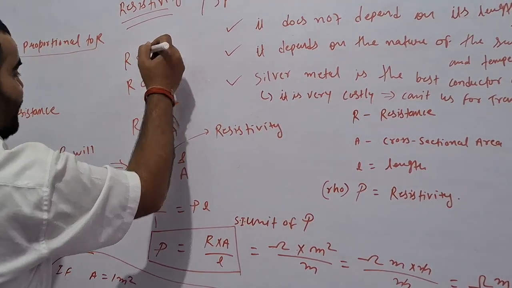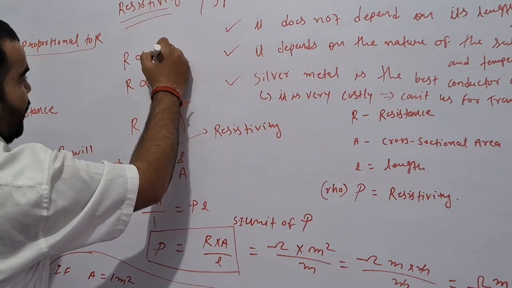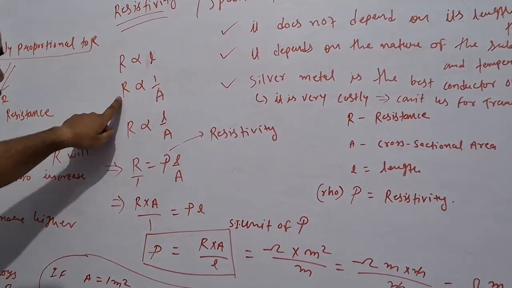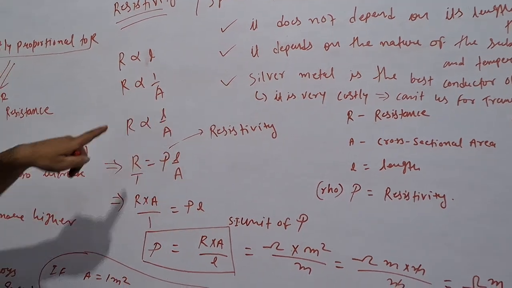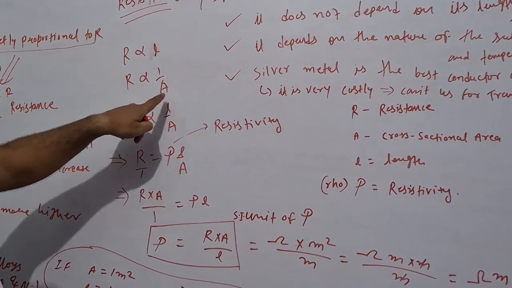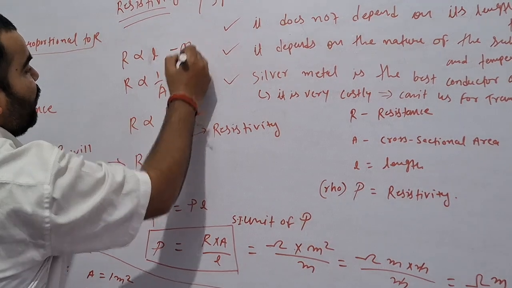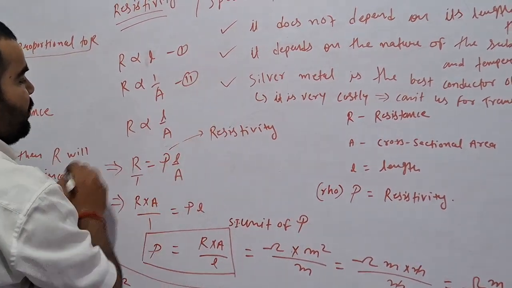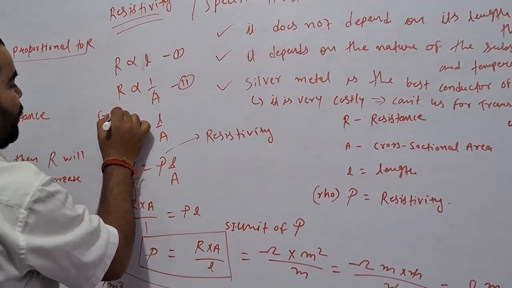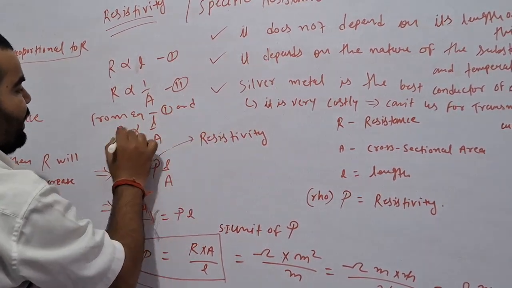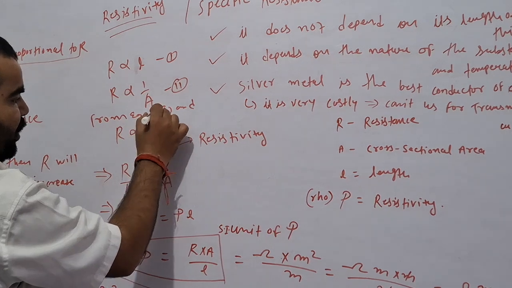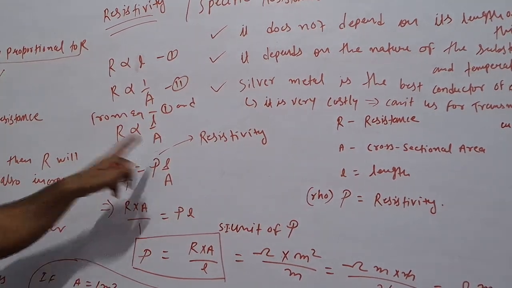So resistance is directly proportional to length. Resistance is inversely proportional to cross-sectional area. From equations 1 and 2 you can write R is directly proportional to L and inversely proportional to A.